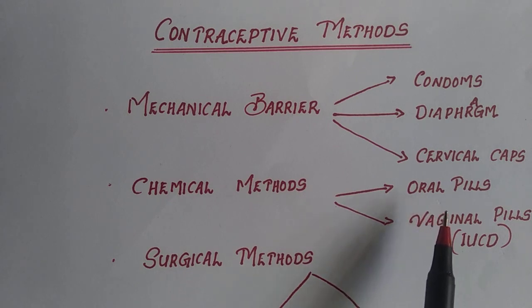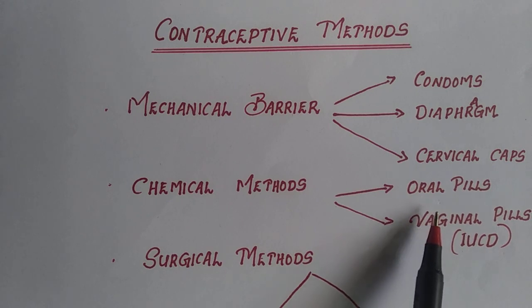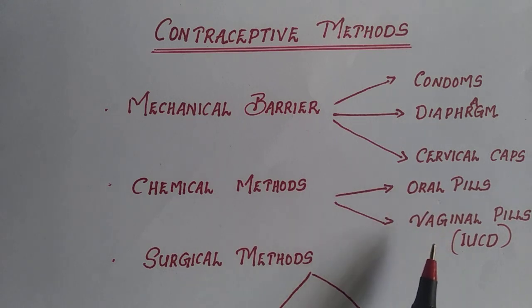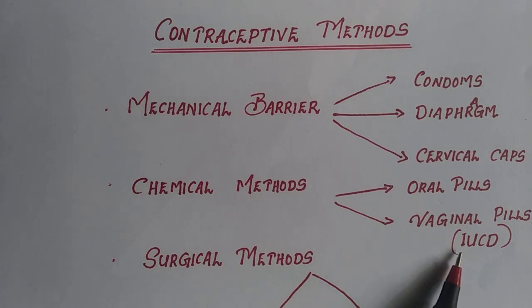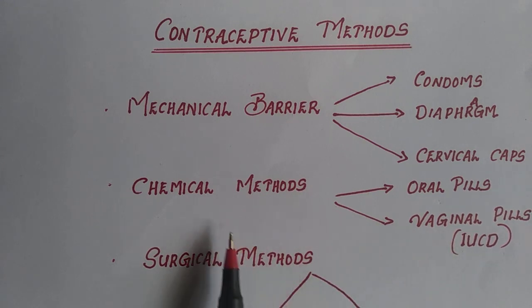These pills are together called oral contraceptives, which act by changing the hormonal balance of the body so that the eggs are not released from the ovary and no fertilization will occur. Then there is the intrauterine contraceptive device, which I have mentioned here as vaginal pills. One example is copper T, which is placed safely inside the uterus so that the meeting of the sperm with the egg will not take place. So this is regarding chemical methods of birth control.